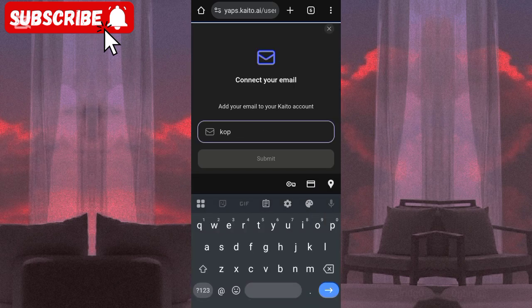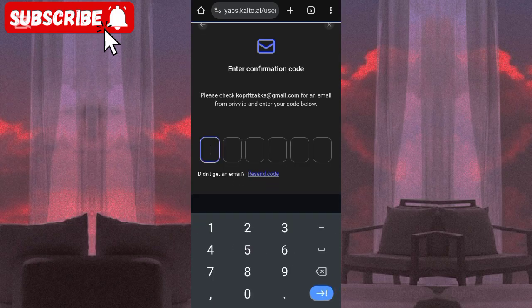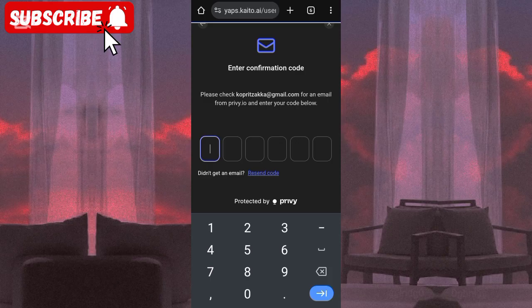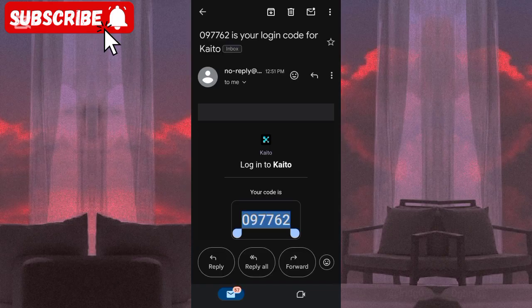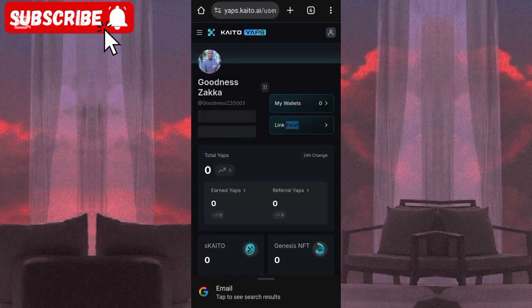So once you enter your email address, then you are going to click on submit. So once you click on submit, then here you can see that a confirmation code has been sent to our email. So once you come to your email account, then you are going to copy the code. So once you copy the code, then you head back and paste that code.